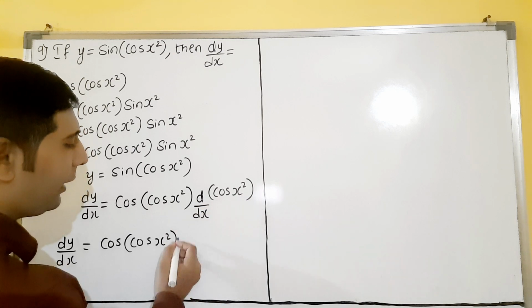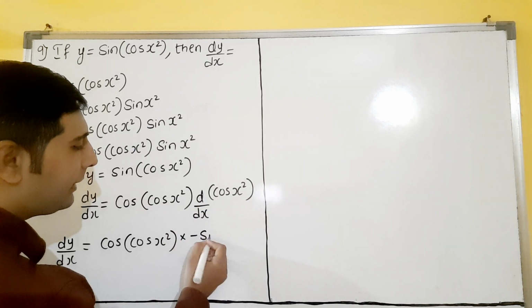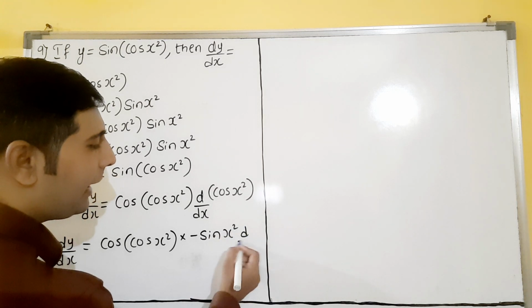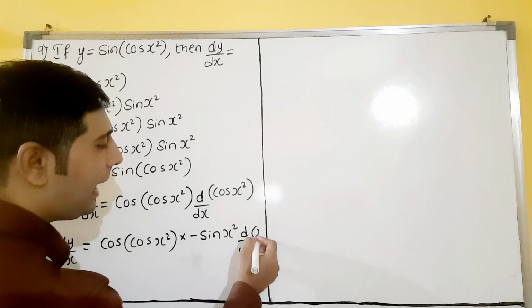Cos x derivative is minus sin x, dear students. Yes sir, but this is not x, which means we have to take the derivative of that.